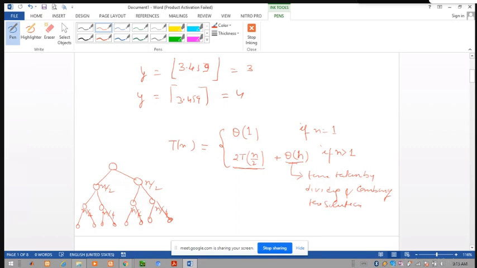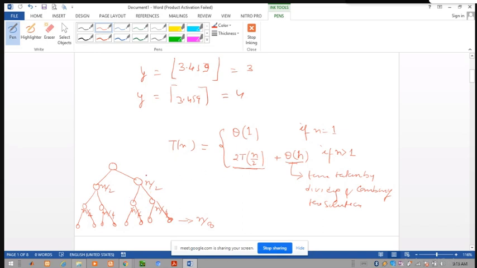And what is the size of each sub-problem? Here in place of n, we put n by 2. So this means each sub-problem size is n by 2 at this level. What is the size of each sub-problem? That is n by 8. Similarly, again we divide the problem and then combine the solution to achieve the solution of the whole problem. We solve each problem independently and after all we combine the solutions.